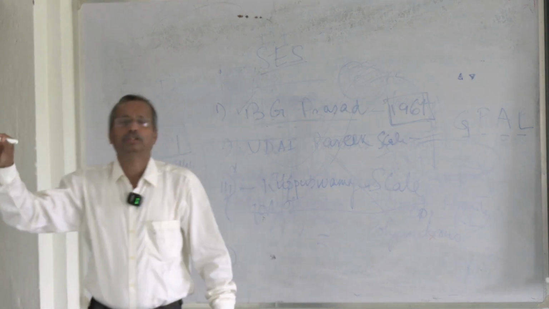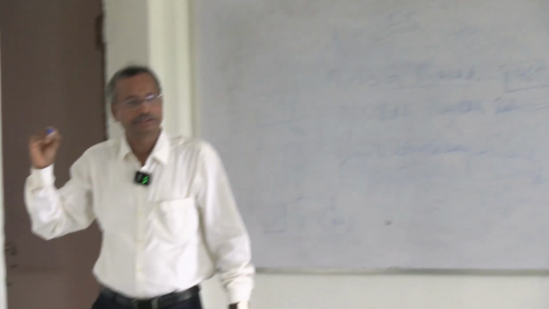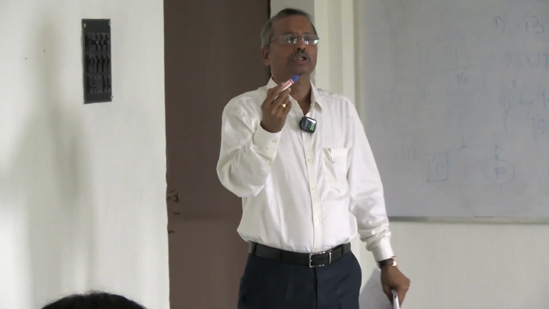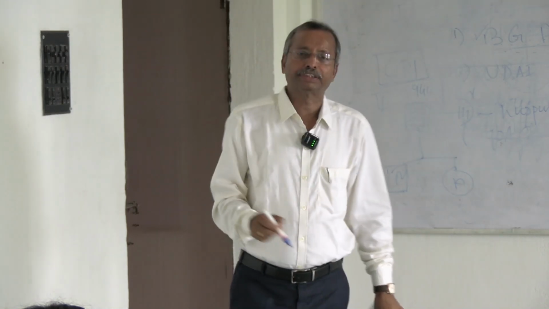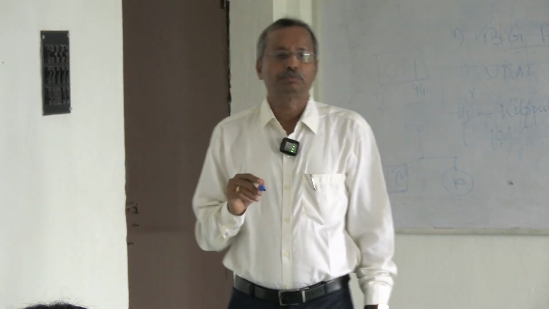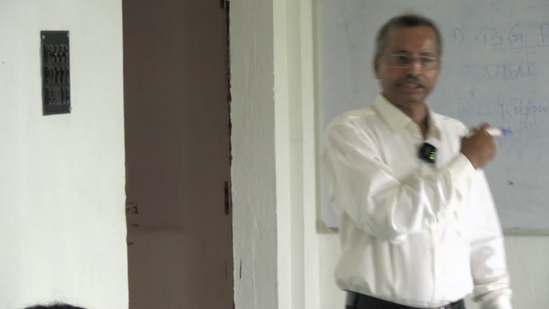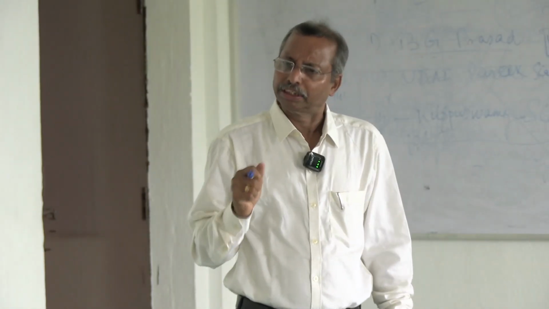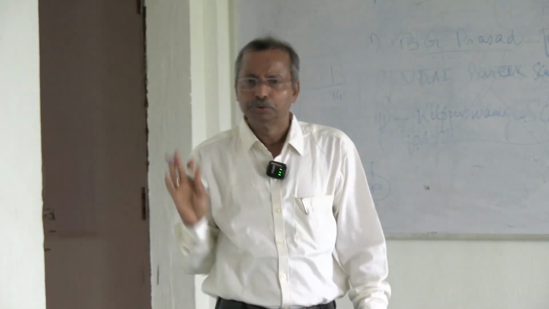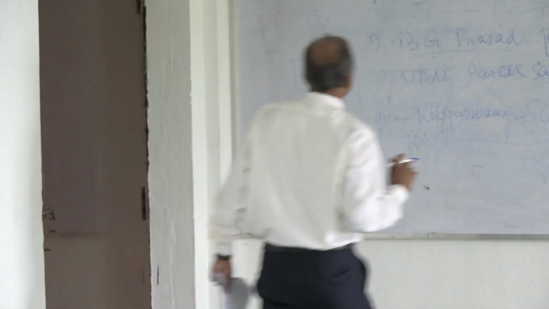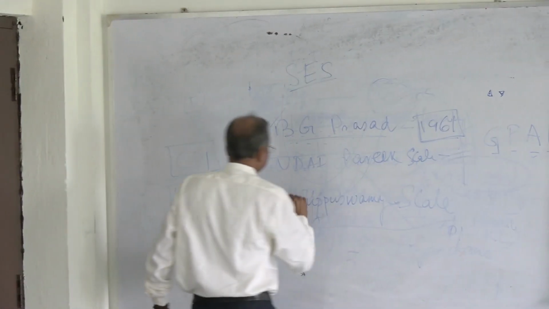It does not consider the other factors, because socioeconomic status is also influenced by occupation, is also influenced by education and other factors. For these reasons usually we do not use this. So, what do we use? Kuppuswamy scale.